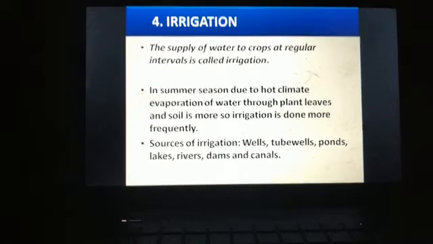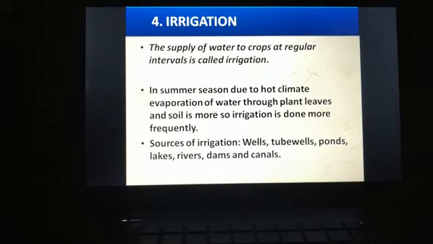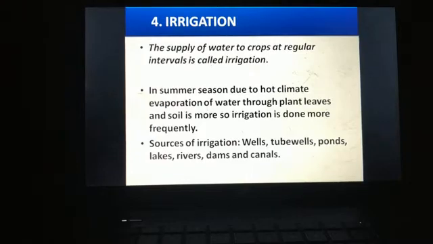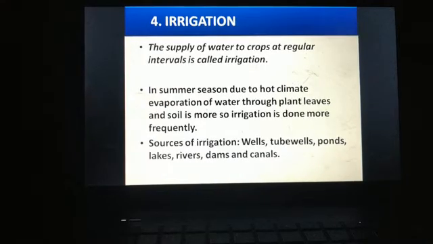Hello students. So till our last class we have studied adding manure and fertilizers. Now the next step is irrigation. So we all know that water is very much essential for all living organisms. Even in a crop field, seeds can germinate only when there is availability of a sufficient amount of water.